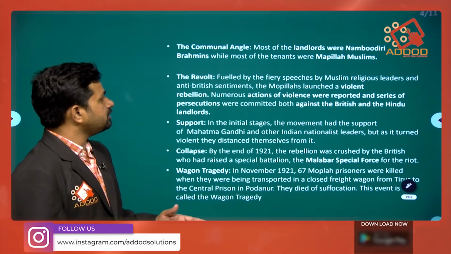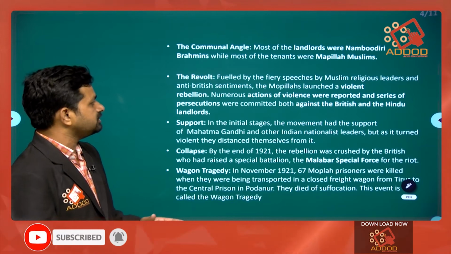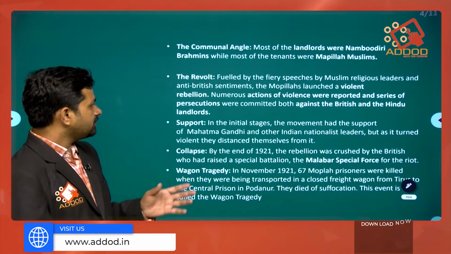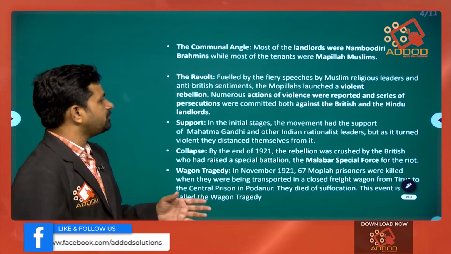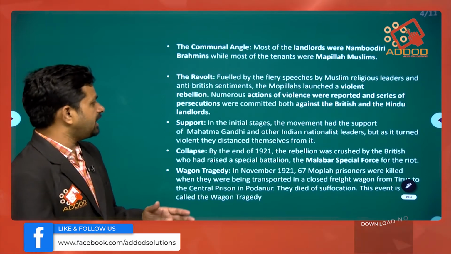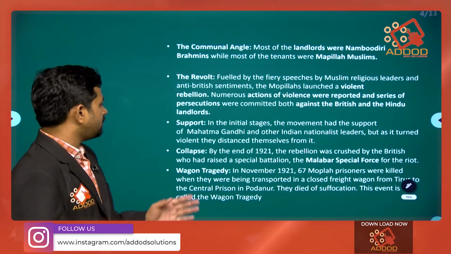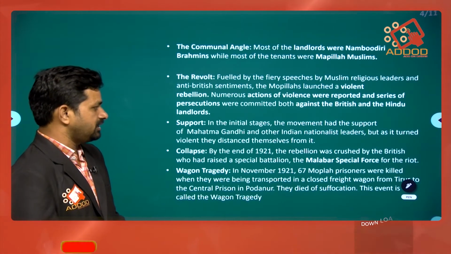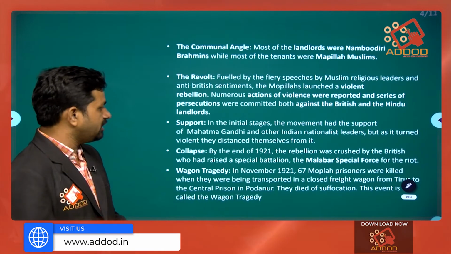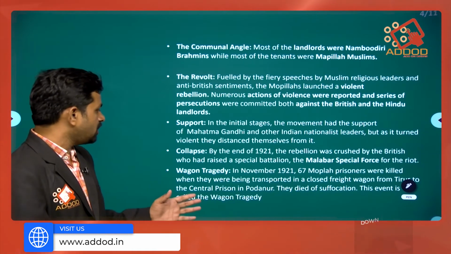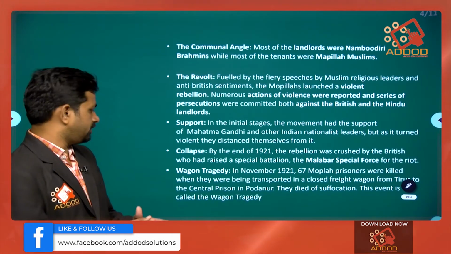Fueled by fiery speeches by Muslim religious leaders and anti-British sentiments, the Mapilas launched a violent rebellion. Numerous acts of violence were reported, and a series of persecutions were committed against both the British and Hindu landlords. Support: in the initial stage, the movement had the support of Mahatma Gandhi and other Indian nationalist leaders, but as it turned violent, they withdrew their support. Collapse: by the end of 1921, the rebellion was crushed by the British, who had raised a special battalion, the Malabar Special Force, for the riot.